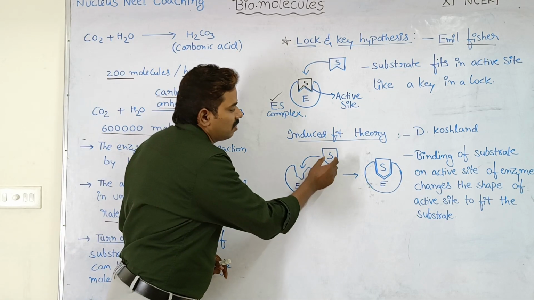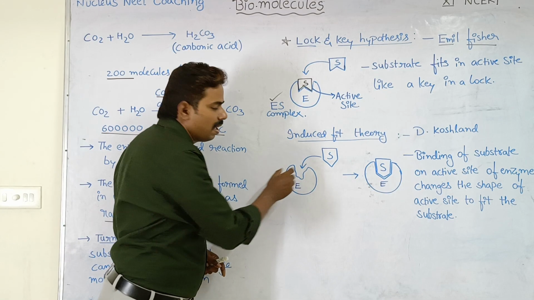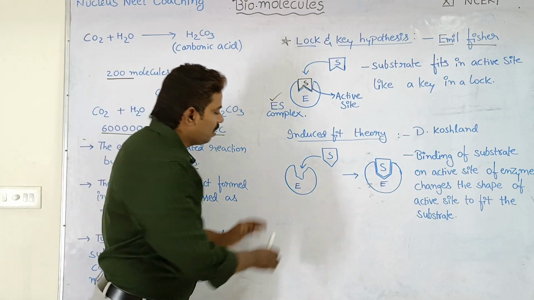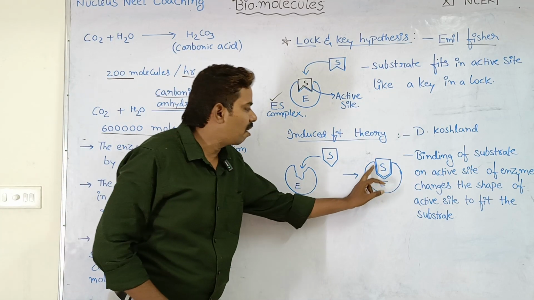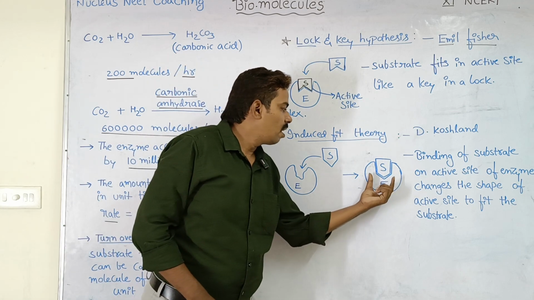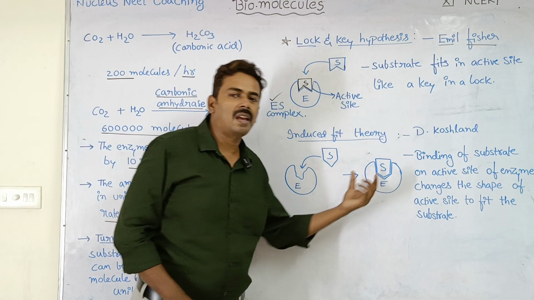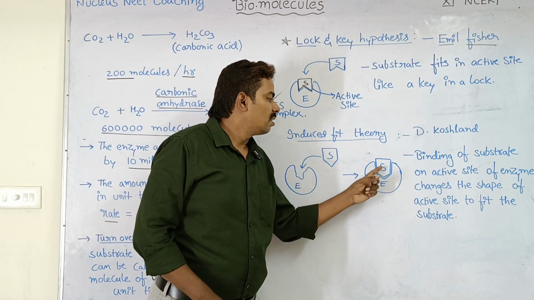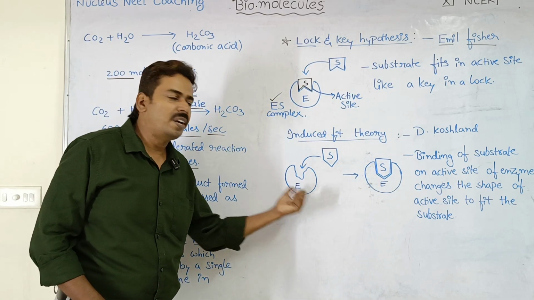So when a correct substrate molecule approaches the enzyme and it fits into active site, then the shape of the active site automatically gets adjusted according to the shape of the substrate. So because of which a proper fit of substrate inside the enzyme takes place. So that is why it is called induced fit theory. The substrate is inducing the enzyme to make a proper fit.